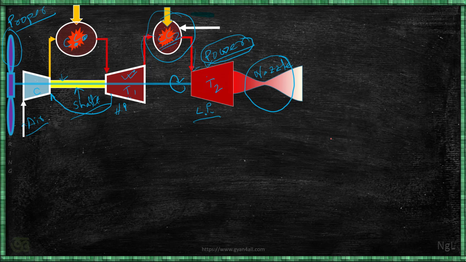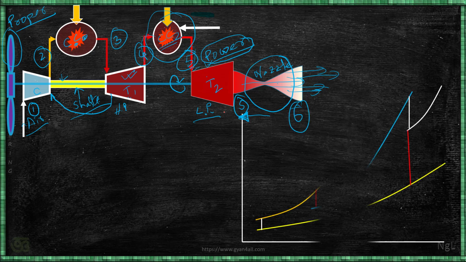Now whatever energy is retained in the hot gases, that will be expanded through a nozzle. So nozzle is an expansion device, I am telling repeatedly. Because of expansion also, that will give some thrust to the vehicle. So this way we can represent this in a TS diagram. Say this is state 1, this is state 2, this is state 3, this is state 4, this is state 5, and this is state 6 before nozzle, and after nozzle state 6.